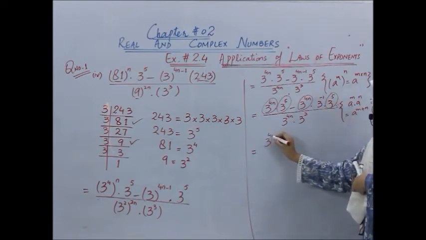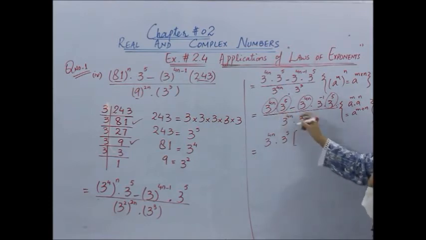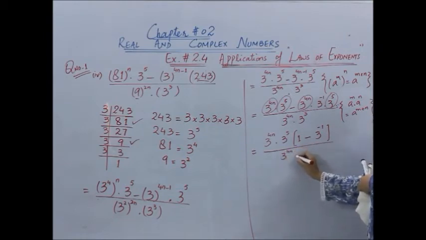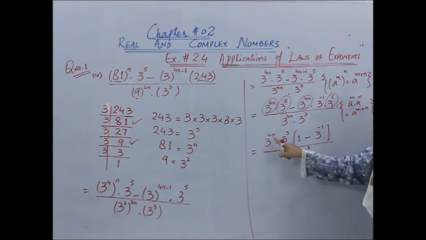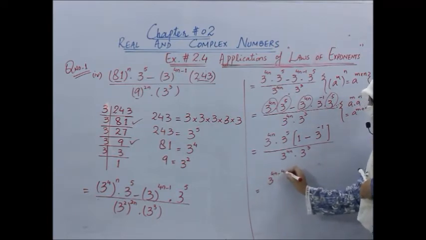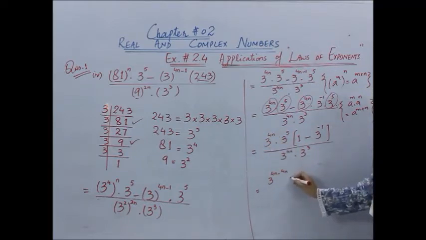Now we can take 3 power 4n and 3 power 5 common from both these terms. 3 power 4n into 3 power 5. So what would be remaining? Minus 1 minus, and here 3 power minus 1. And what about the denominator? We'll have 3 power 4n into 3 power 3. Now students, here the bases are same, we can separate the exponent of the denominator from the exponent of the numerator. So 3 power 4n minus 4n, we can write this as 3 power 4n minus 4n and 3 power 5 minus 3.